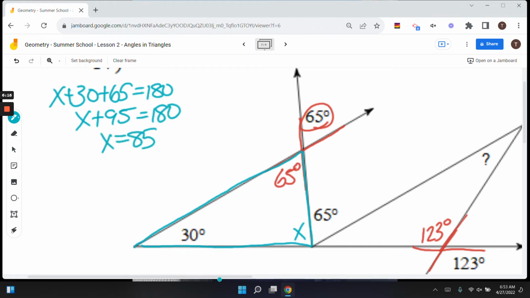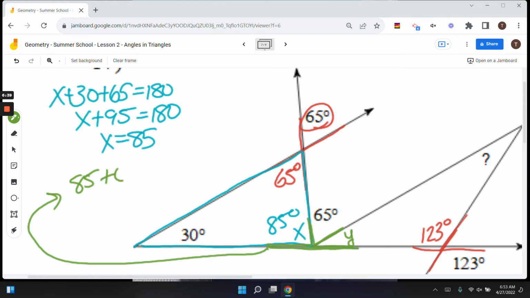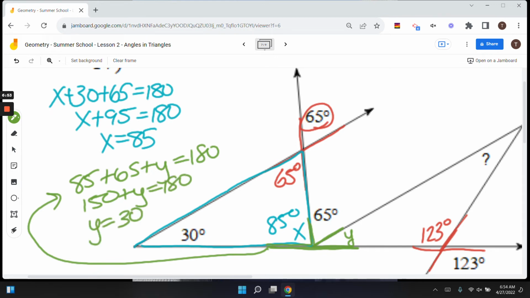So now, let's see, what color should I use? Now if I come over here, I have this triangle. I know two of the three angles, so let's call this Z. Z plus 30 plus 65 is 180. I have to do a lot of steps before I get to my final answer. So if I subtract the 95, I get Z equals 85, or question equals 85, and that's my final answer. So look at what you know, look at what you can solve for, and just keep working your way around.